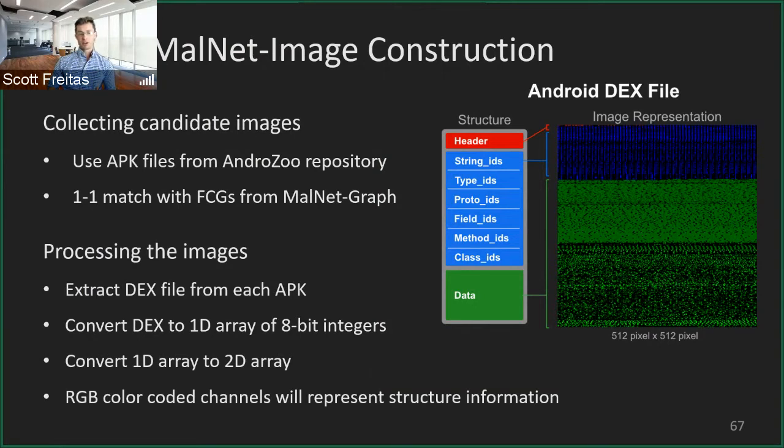Then we convert the bytecode to a 1D array of 8-bit integers, and convert this 1D array into a 2D array, very similar to the image we're going to see in the right-hand figure. The final step is to encode different RGB color channels, which represent different structural semantic information of the file itself, corresponding to the Android APK structure: the header, the strings and identifiers, and the actual data. We can see how this color coordinates into the image on the right.